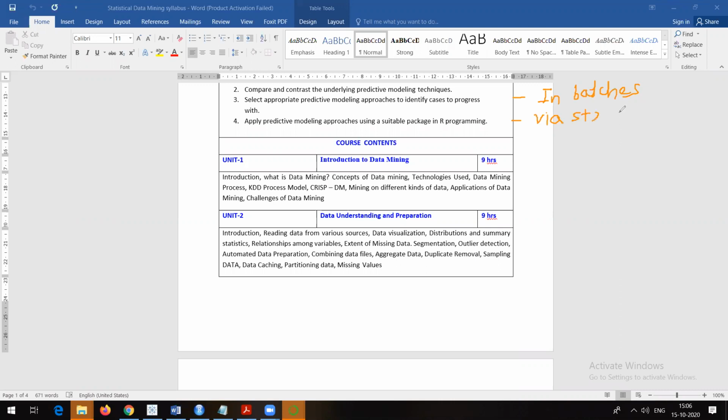Video streaming, for example: we have seen many times that we watch live cricket matches through live streaming. So it can be one of the sources of data to read from.